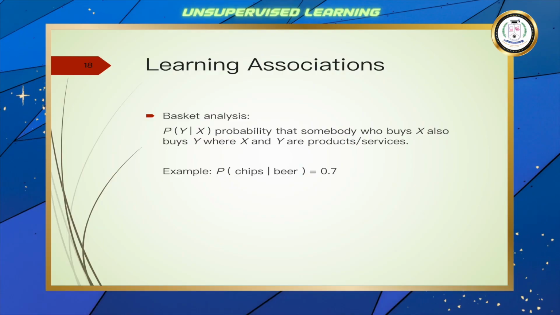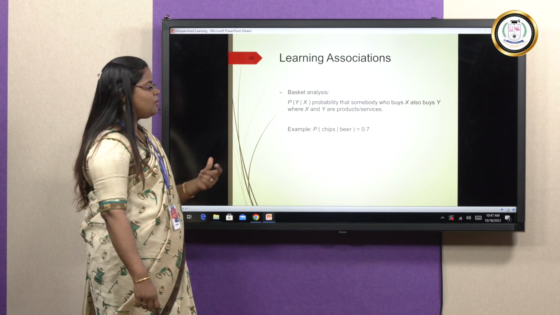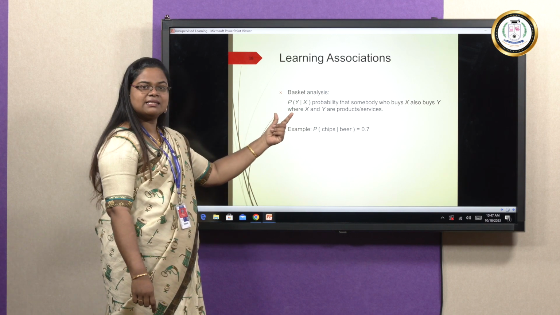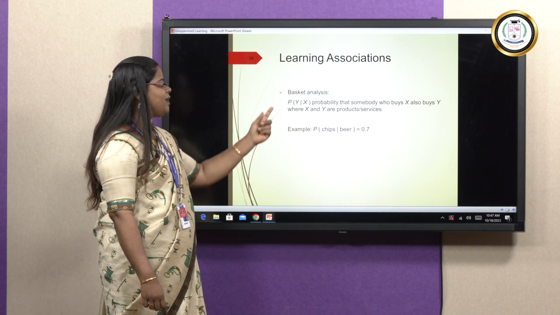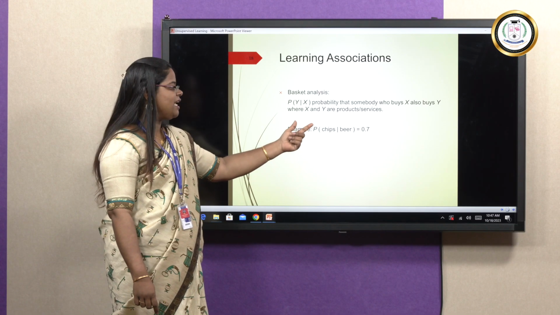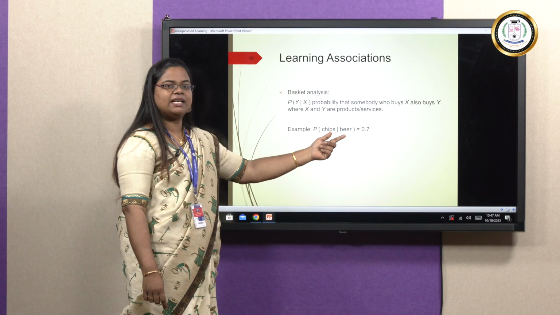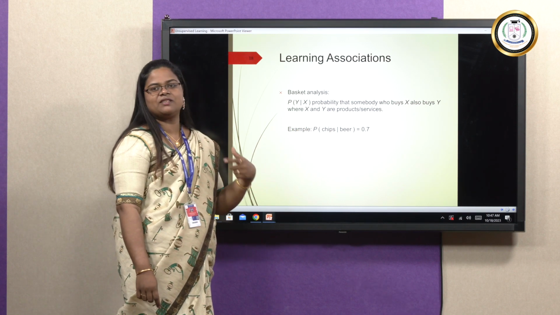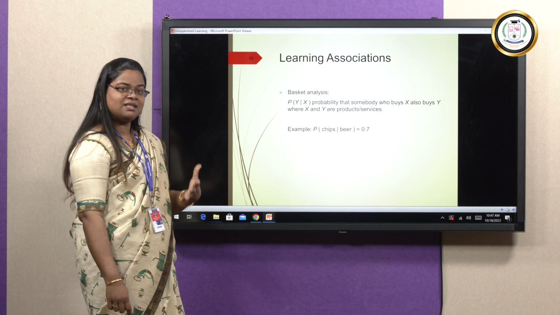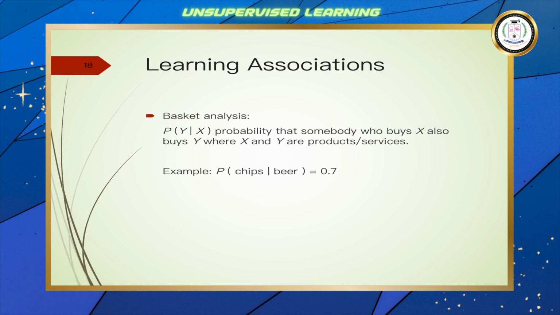So this is an example of basket analysis, P of Y by X. This is a probability which tells that if one person is buying product X, then there is a chance of that person buying Y also. An example is given, P of chips by beer. If a person is buying beer, there is a chance of buying chips also. In terms of percentage, we can say 70%, 0.7, which is about a 70% chance for a person who is buying beer to buy chips also. So this is learning associations.